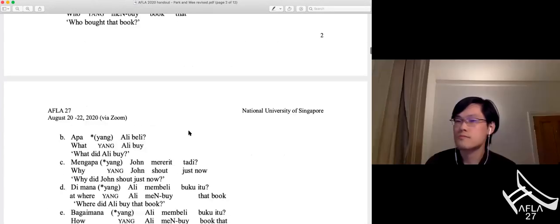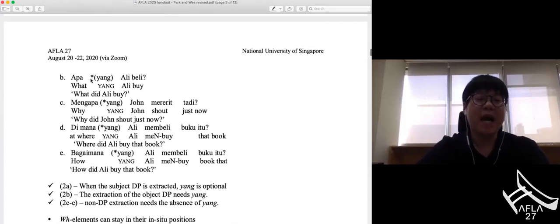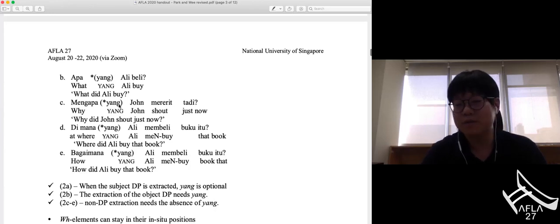So when you go to 5b, apa yang alibali is grammatical. However, apa alibali is ungrammatical. However, this shows a sharp contrast with non-DP WH elements. So in 5c, mengapa yang John married tadi is ungrammatical. However, when the yang is omitted here, the sentence turns grammatical.